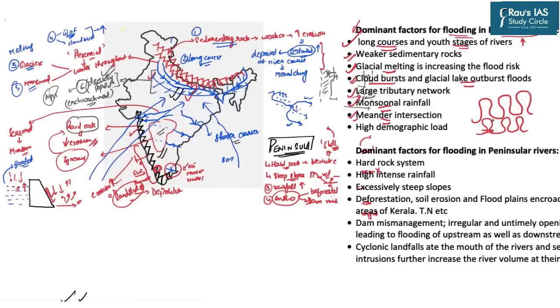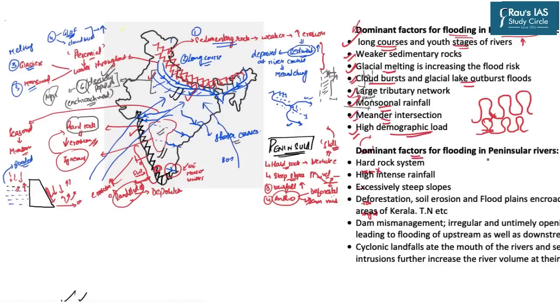And then a time might come when the meanders of this river and that river might intersect, deviating the flow of water in either direction. And this in turn can make new areas more vulnerable to floods. The last factor we have discussed is the high demographic load along the banks of the northern rivers.